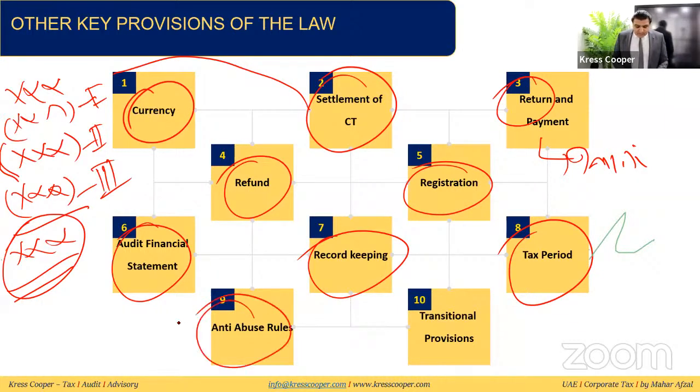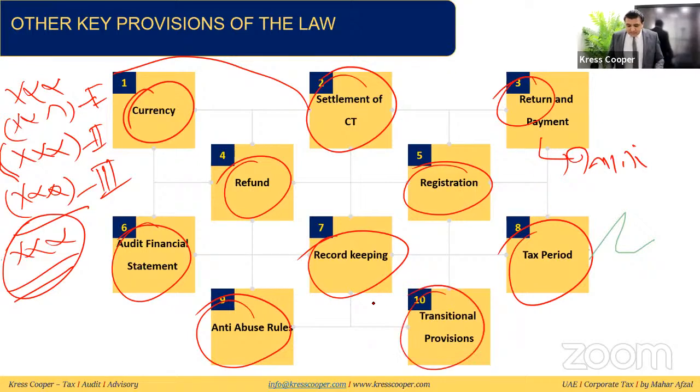Anti-abuse rules have been introduced: if businesses are doing any arrangement or planning which shows that the objective is to avoid tax, it will not be accepted. But if you can justify to the authority the commercial reason behind it, then it will be allowed by the authority.